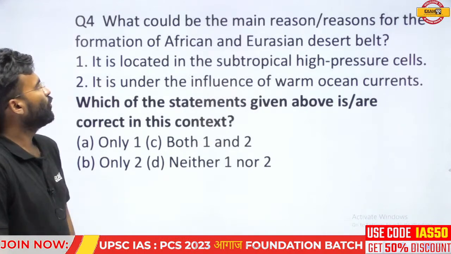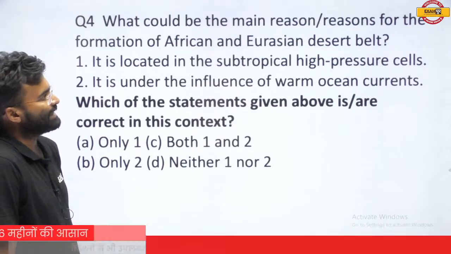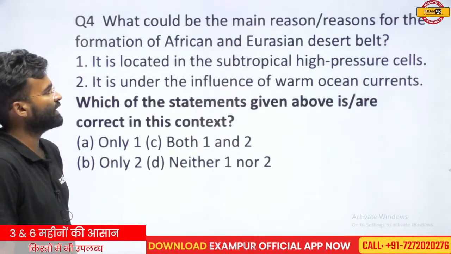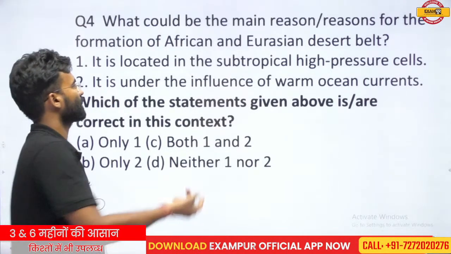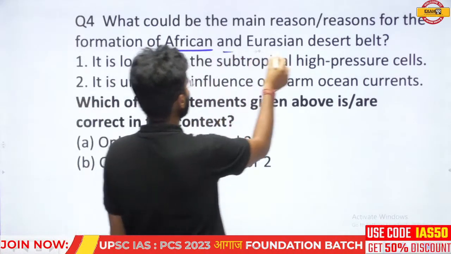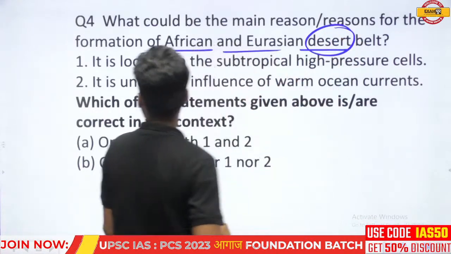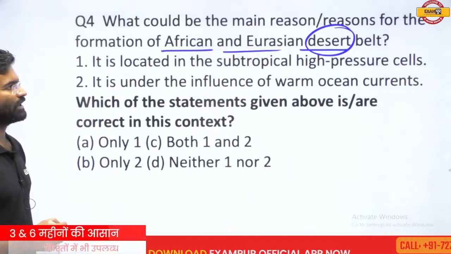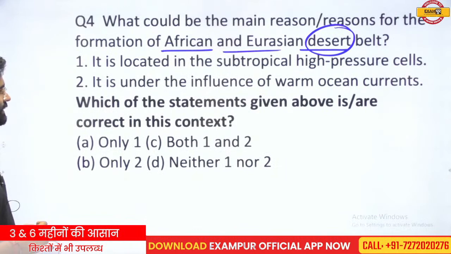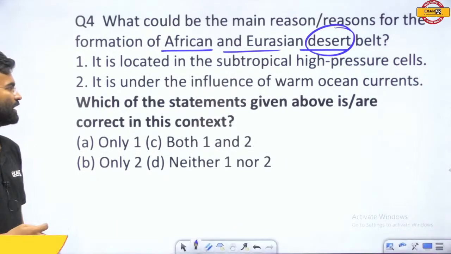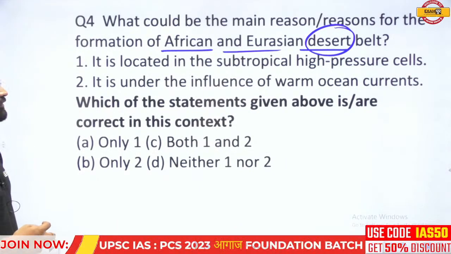The question is, what could be the main reason or reasons for the formation of the African and the Eurasian desert belt? African and Asian desert belt. It is located in the subtropical high pressure cells. It is under the influence of the warm ocean current. Which of the statements given above is correct in this context?